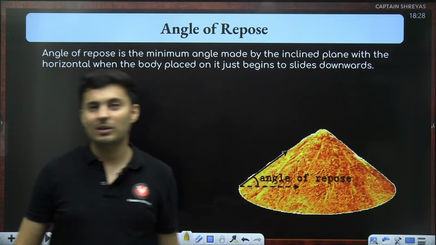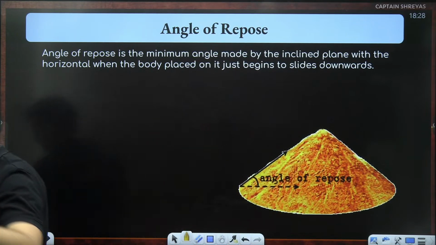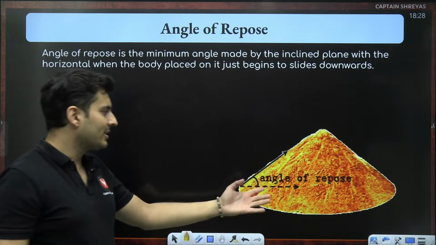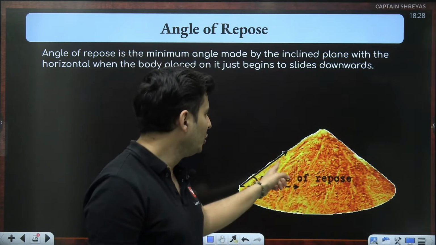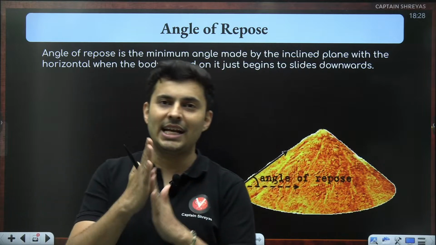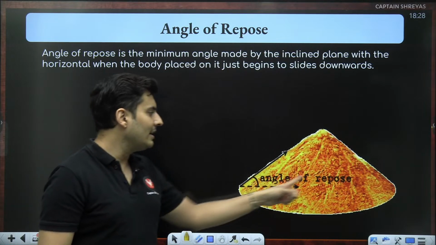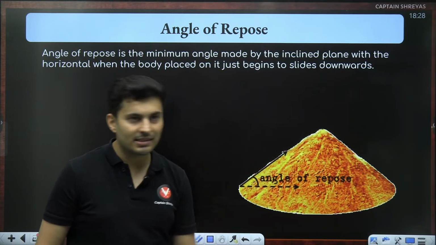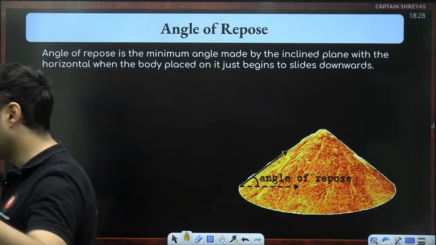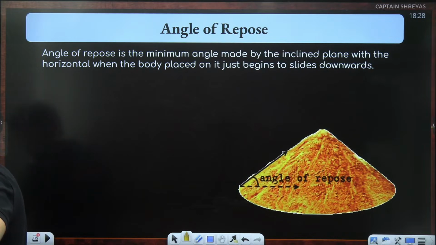That's the maximum angle. Isn't it an amazing phenomenon that your sand heap had this concept of friction? So if you know the coefficient of friction between the sand particles, you definitely can find the angle made by that cone at the base. Angle made by the cone of the sand at the base. It's a beautiful application.